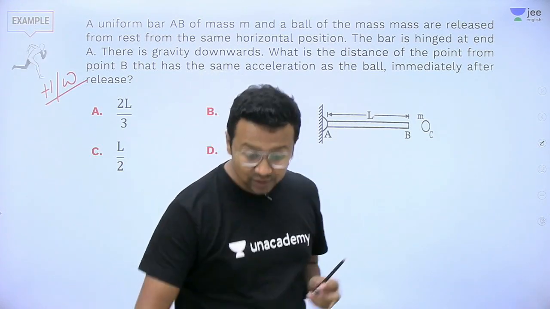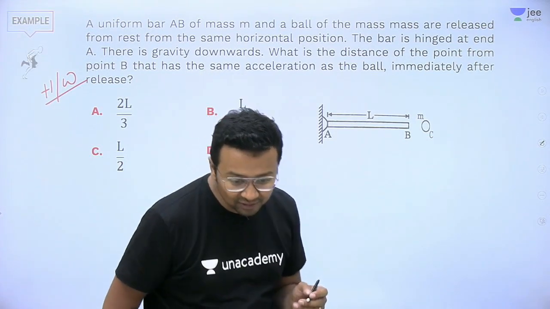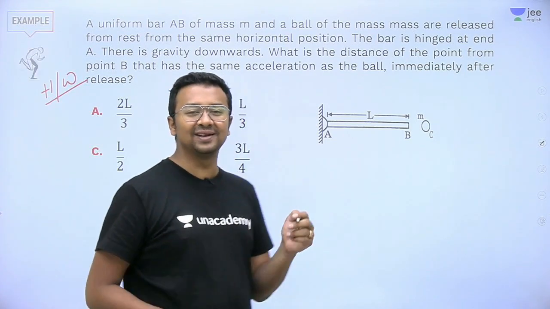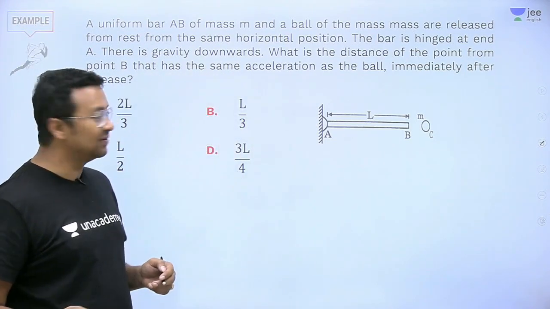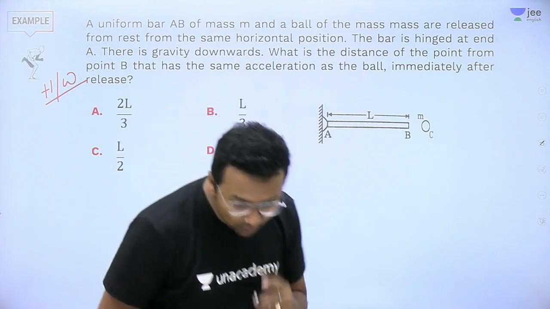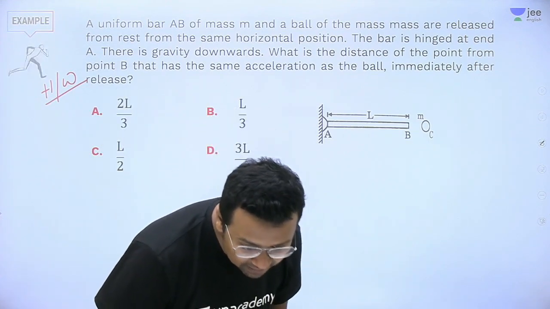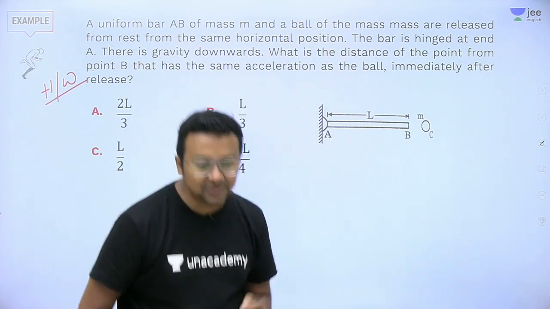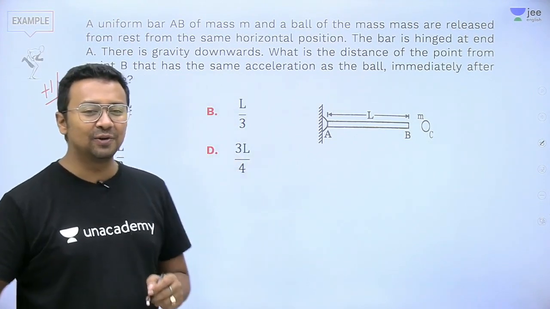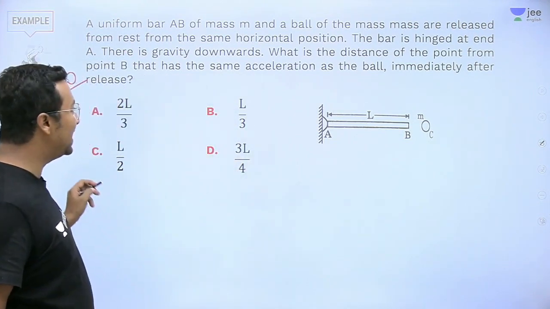All right, students, answers have already started pouring in. Superb guys, superb. Here option C is the favorite. People are going for option C. This is superb. All right, so L divided by 2.